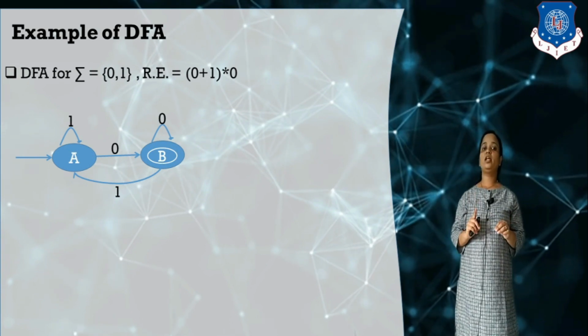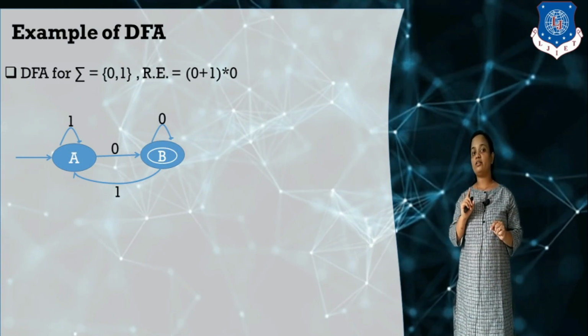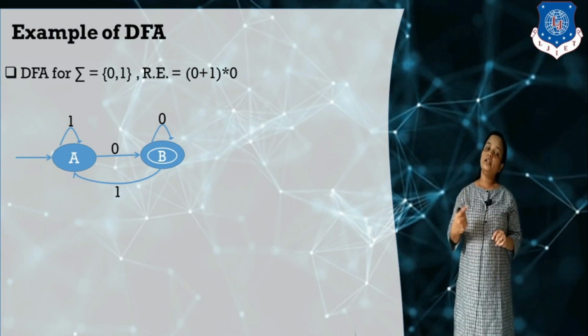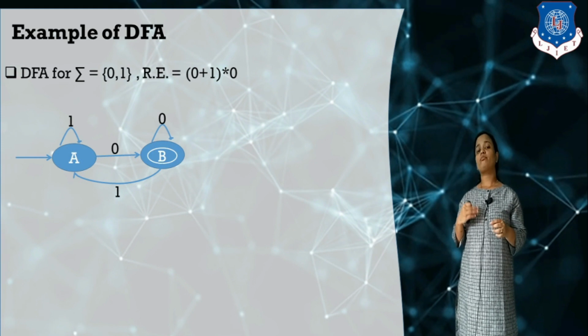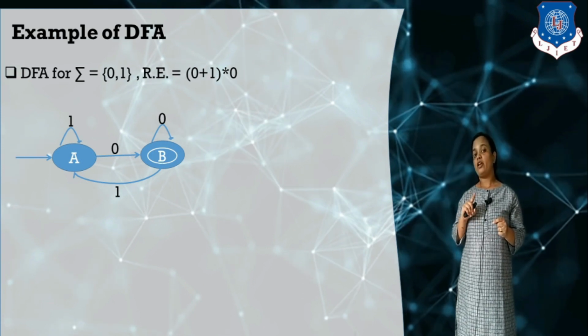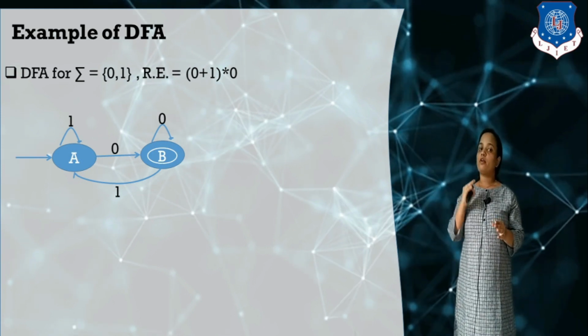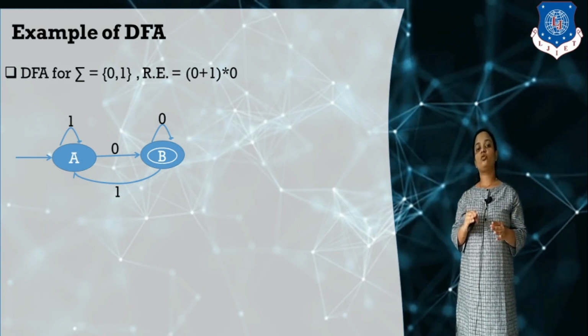But one important thing that you need to understand: for the DFA there is also one condition. For every input alphabet, from the given state, we need to show the transition.